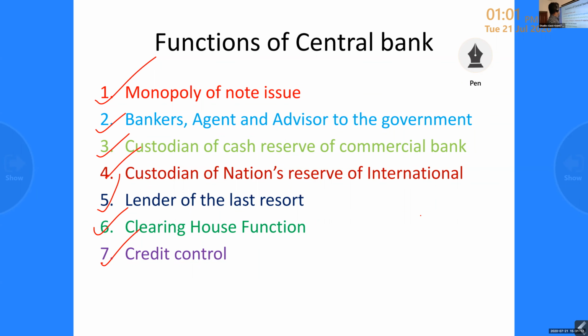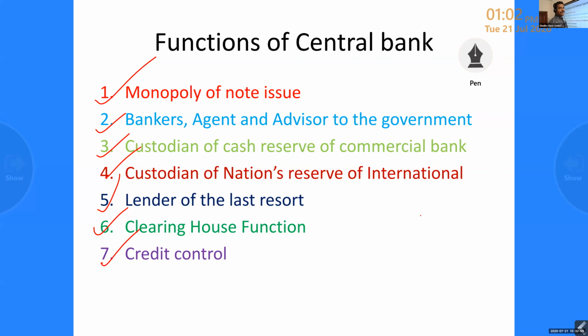Through this function, the central bank controls the credit creating power of commercial banks. If you are giving loans to a lot of the public, it will increase inflation. So by controlling the amount of currency in circulation, the volume of credit can be controlled to a large extent. That is why they have the monopoly of note issue.